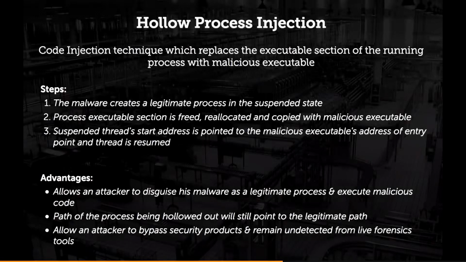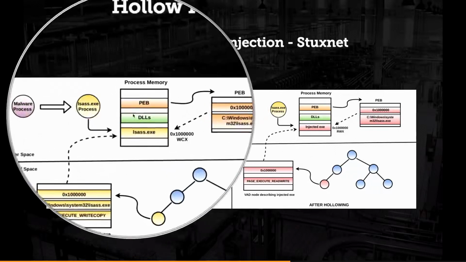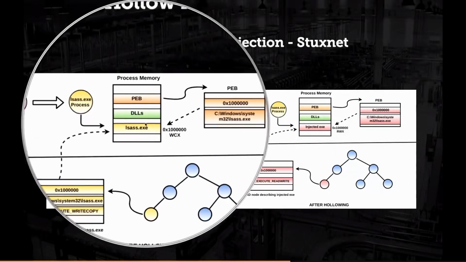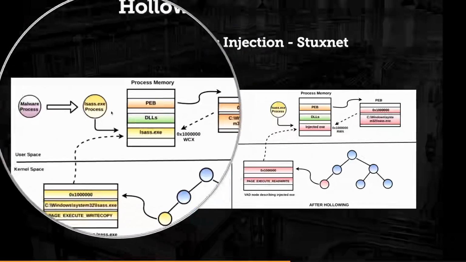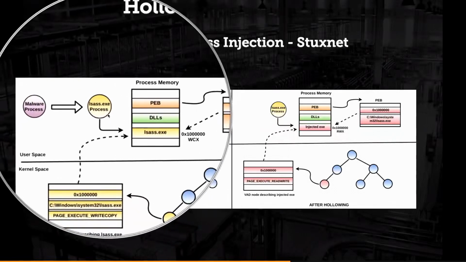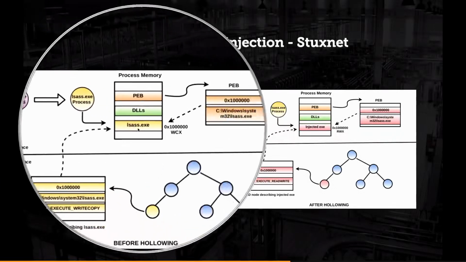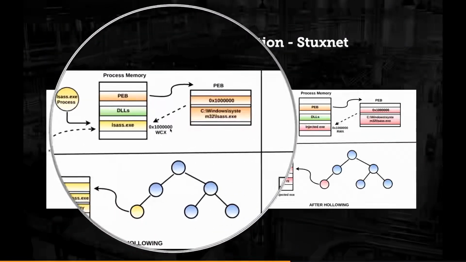Okay? So let me quickly talk about one of the malware that does that. Stuxnet is one of the malware that does hollow process injection. Before I talk about hollow process injection, let me give a quick background on process memory internals. So let's say, for example, you have a program, you double click a program. What will happen is the process is created. The process executable is loaded into the memory. In this case, let's say lsas.exe, it is loaded at this address.